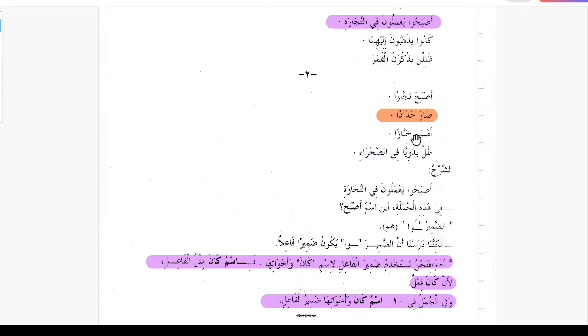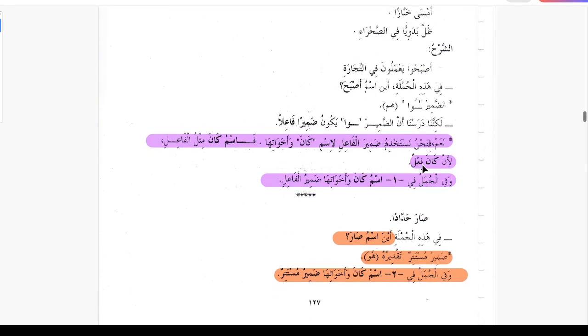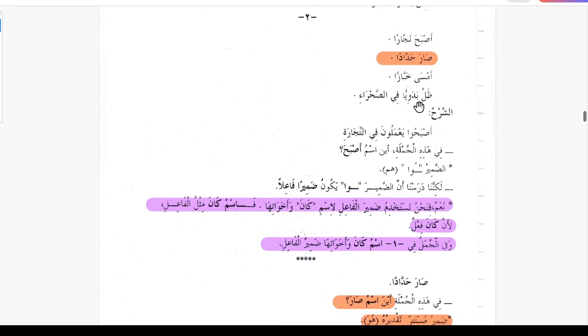In this example also the ismu amsa is huwa. Zalla badwiyan fi sahrai, in this example the ismu Sara is also damirun mustatirun, takdiruhu, the estimation is huwa. So huwa is the ism for all these 4 examples, which is the damirun mustatirun, hidden pronoun.